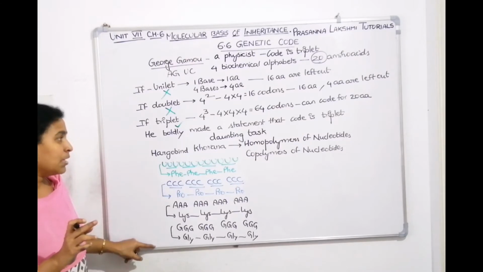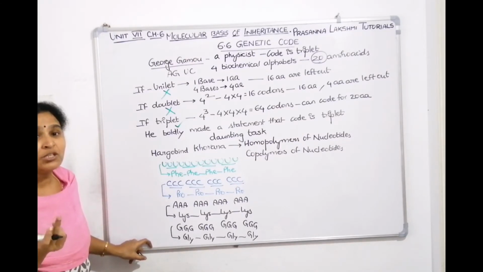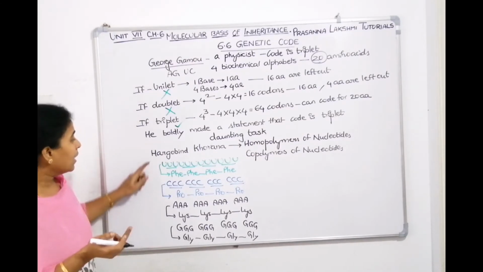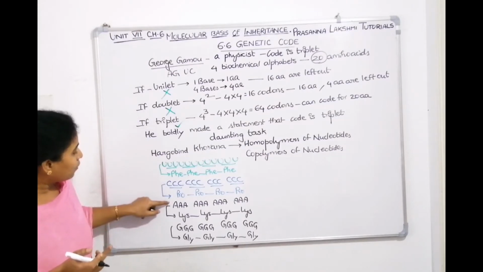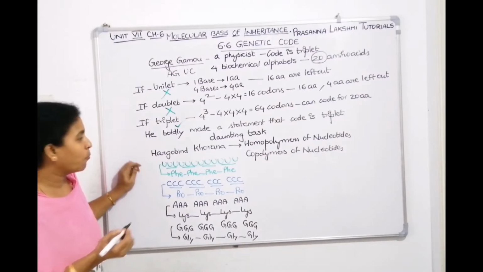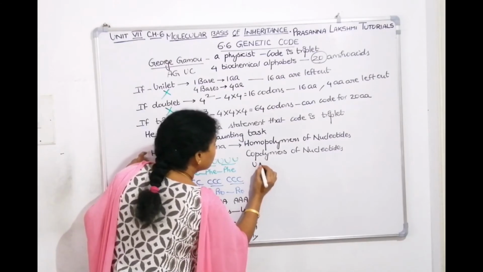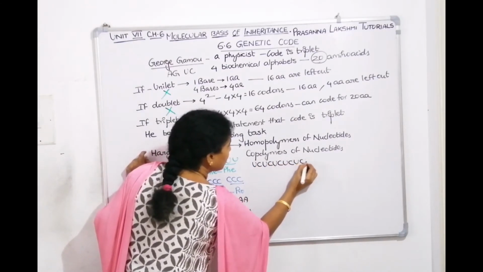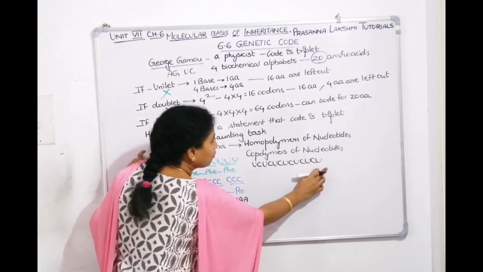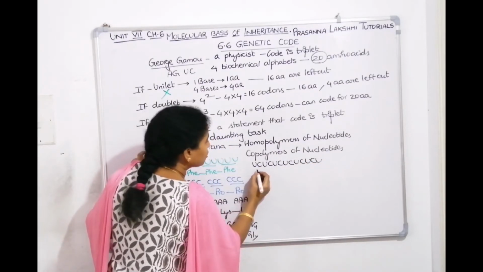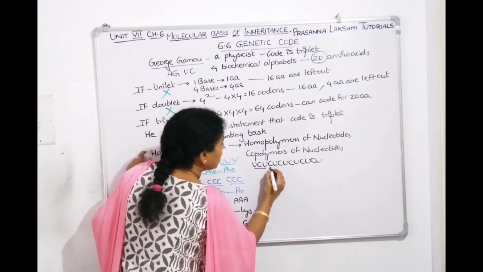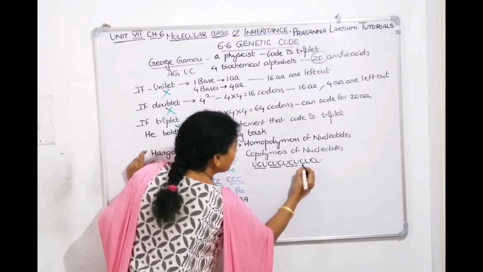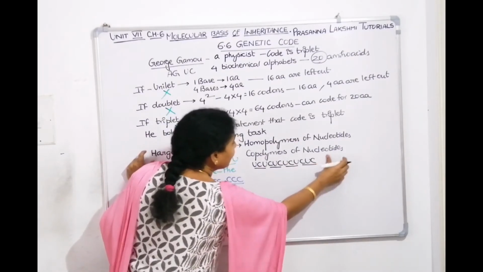This is called homopolymers. Now what are copolymers? Copolymers means you have to go with UC. Let's go with UC. We'll go with AG and we will see. That's called a copolymer. Now if you go with UC, like that you are going, it's a copolymer. Then you need to split it: UCU, CUC, UCU, CUC. So like that you get.